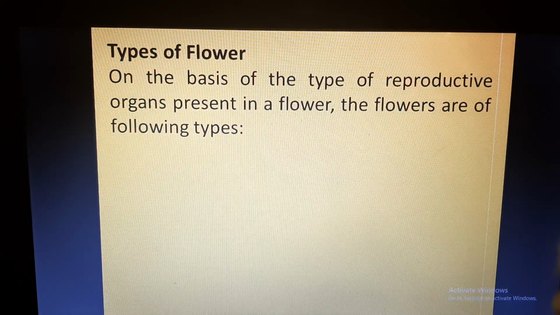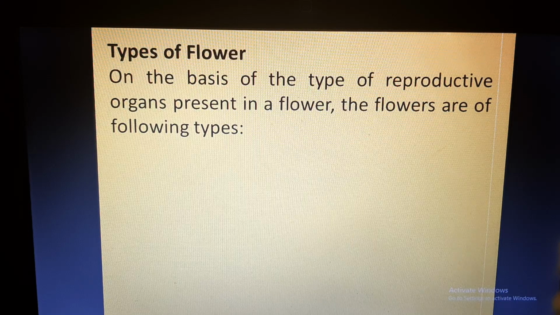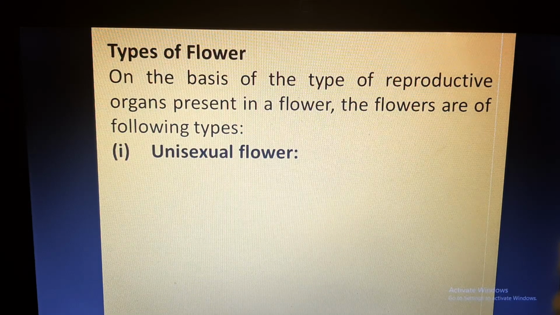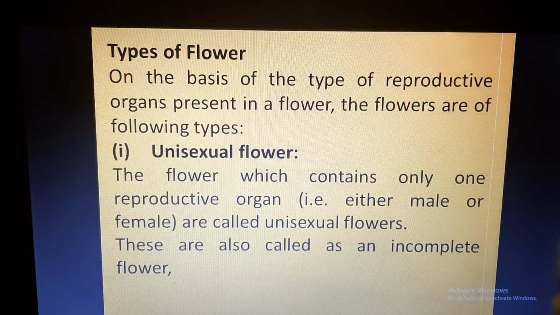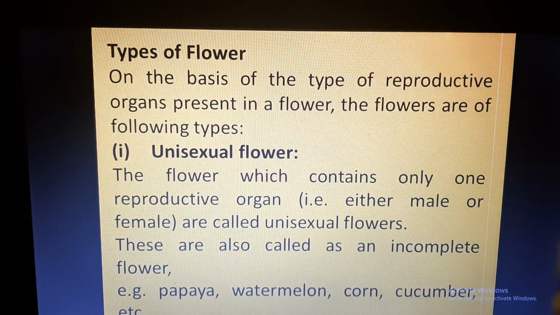On the basis of the type of reproductive organs present in flowers, that means either the male part is present in the flowers or the female reproductive parts are present, the flowers are of two types. Unisexual flowers. Unisexual means one which contains only a single sex or reproductive organ, either male or female. So these are also called incomplete flowers. Example: papaya, watermelon, corn, cucumber, etc. They all contain unisexual flowers.